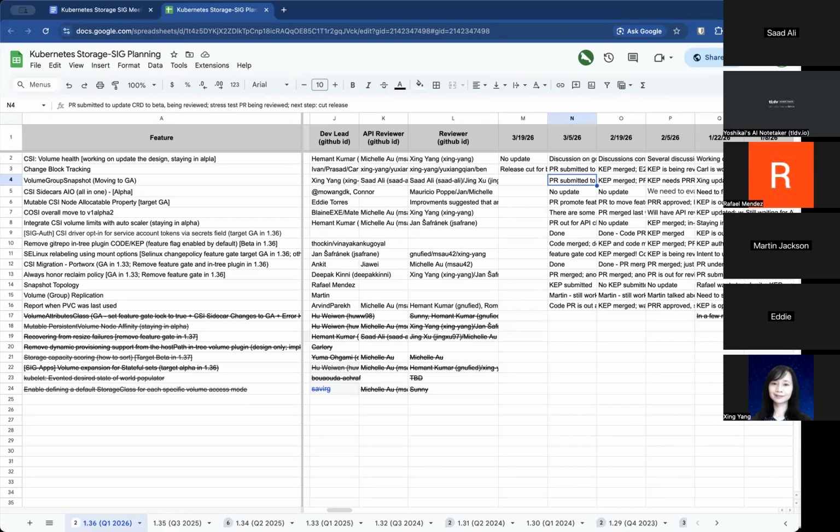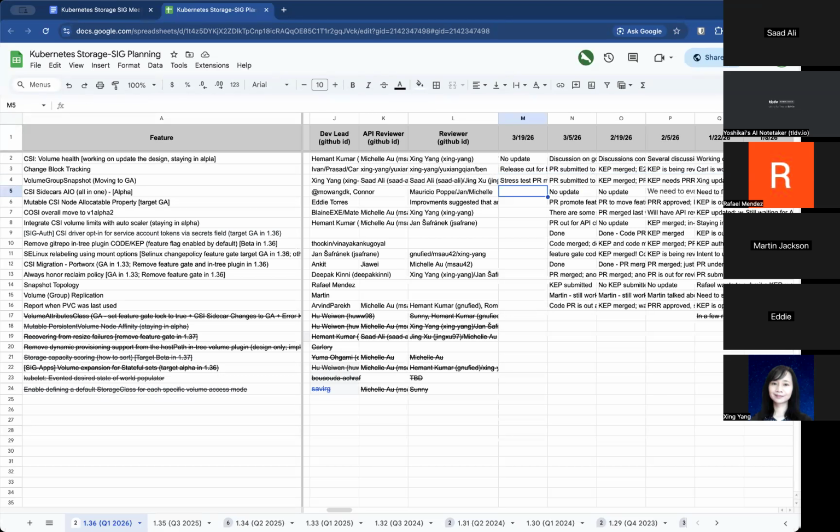So the stress test PR was merged, but there was some issue reported by Yang. So the PR owner is working on fixing it. And the PR to move the CRD to GA is updated, but it's not merged yet. So it's still being reviewed. And there's a placeholder PR for the blog. Perfect. So it sounds like this is well underway.